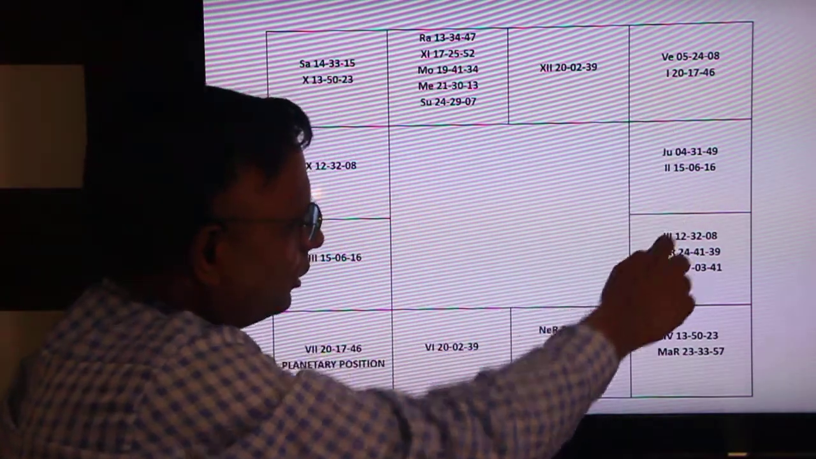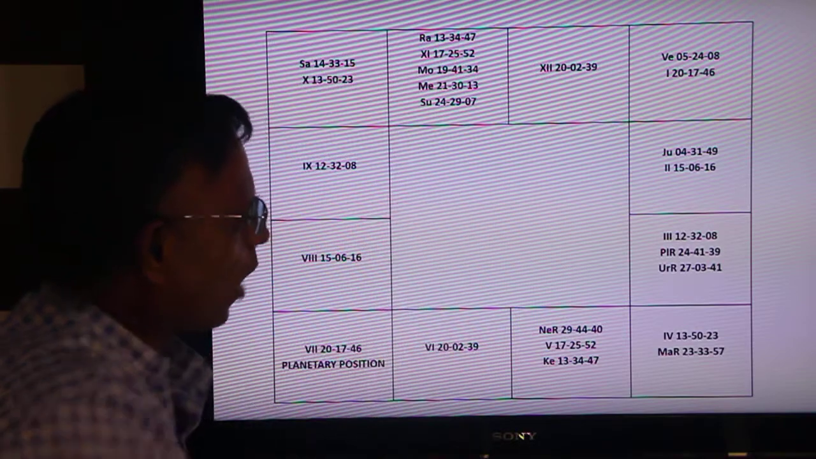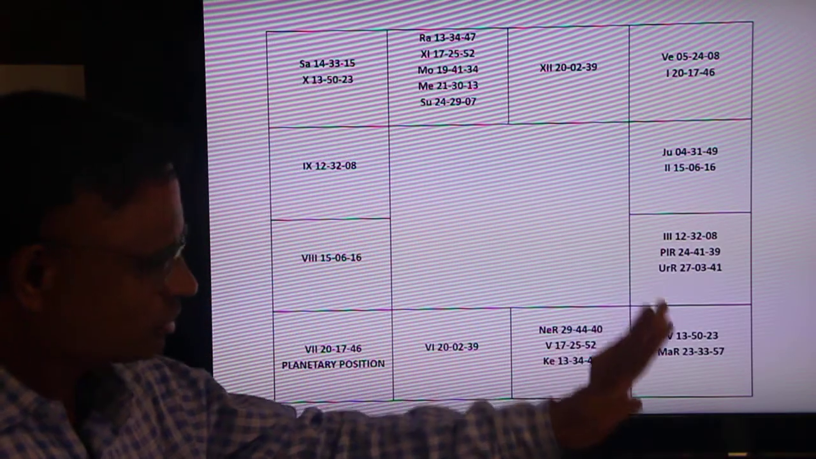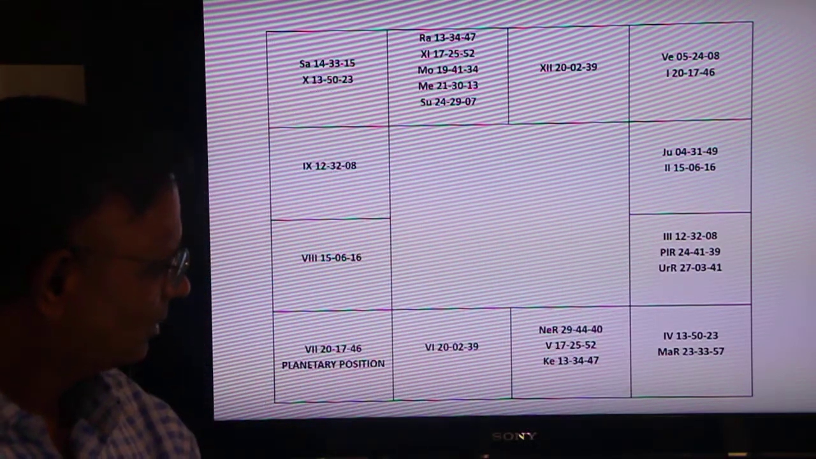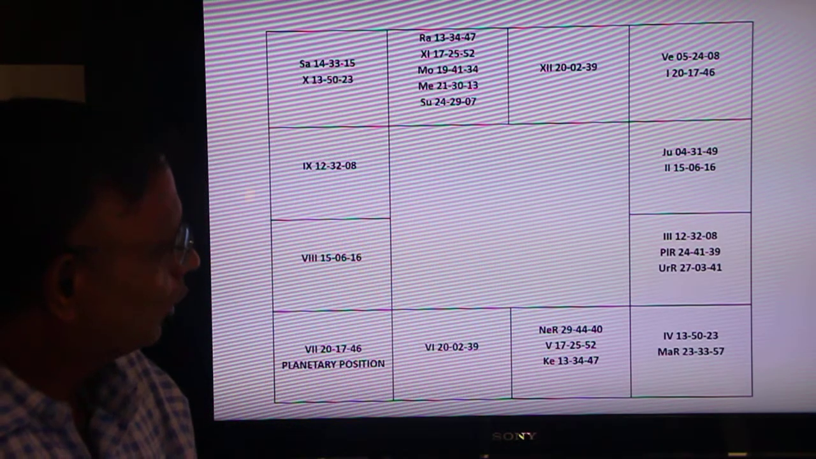Mars is in the 4th, but where are the signs of Mars? 1, 2, 3, 4, 5, 6, and this is 12. So 6 and 12. How will I write Mars now? 4, 6, 12. That is Mars. Likewise you have to see each planet.